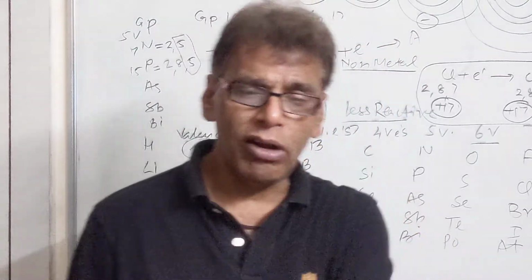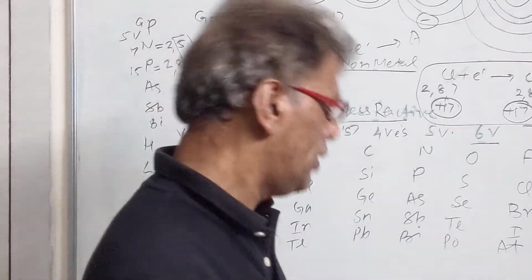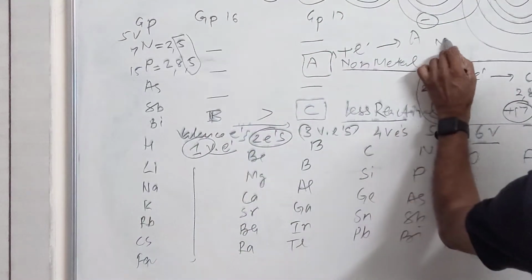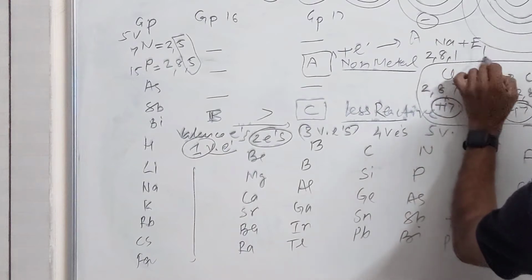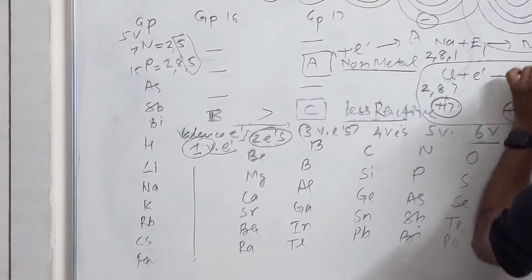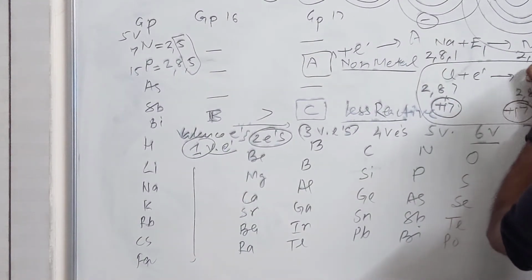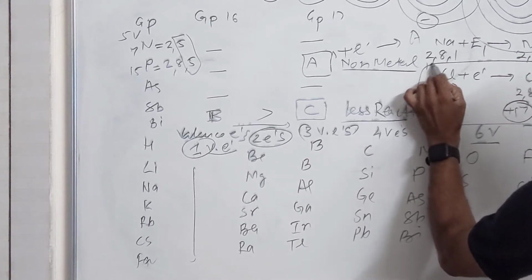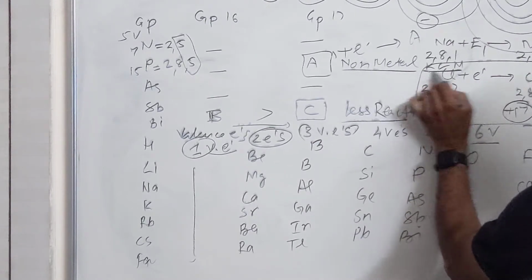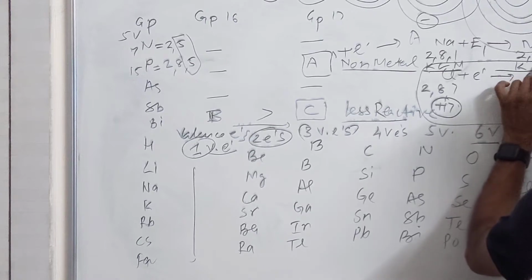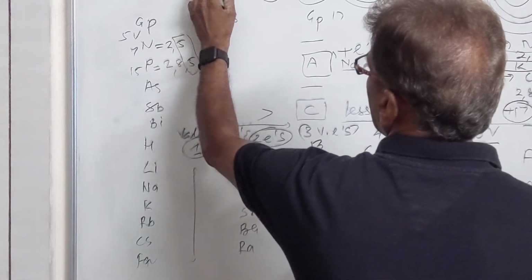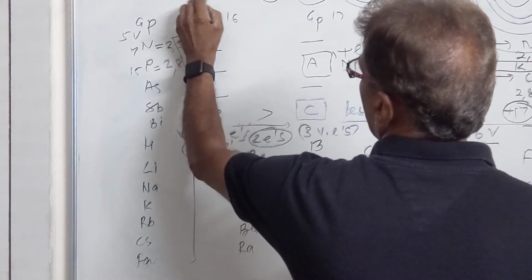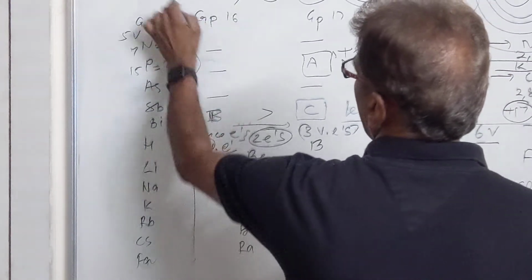will always be smaller than its parent atom, because when sodium metal loses an electron, its configuration is 2, 8, 1, and we give energy E1 to it, it will form the Na positive ion. One cell is removed. It was having K, L, M, so its size was larger. Now it has only K and L cells, so the size is smaller. So the size of a positive ion is always less than its parent atom, and the size of a negative ion is always larger